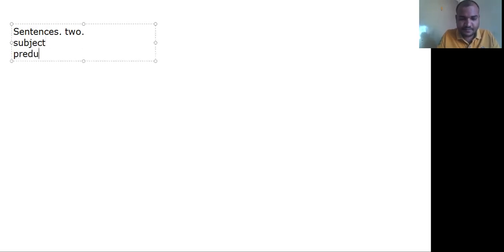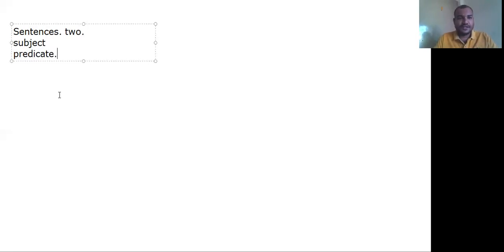Right. So as we discussed just now, sentences. How many parts are there in a sentence? Two parts, right? Subject and predicate. This is what we discussed just now.